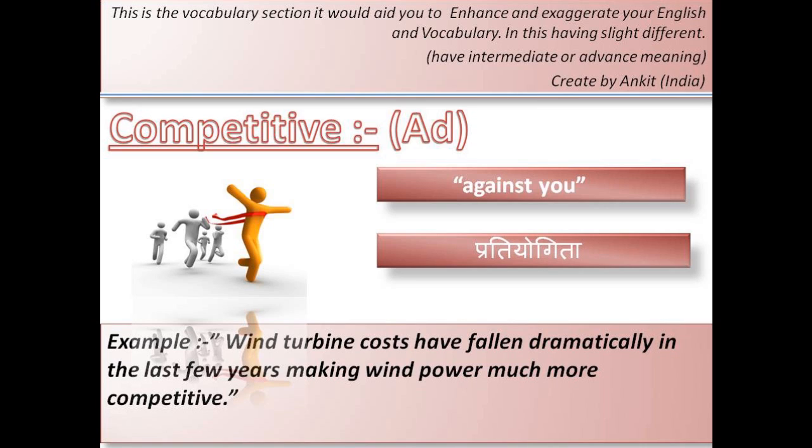So that is competitive. In business, two companies are both nemeses and they are competitive with each other. So that is called competitive. For example, wind turbine costs have fallen dramatically in the last few years, making wind power much more competitive.